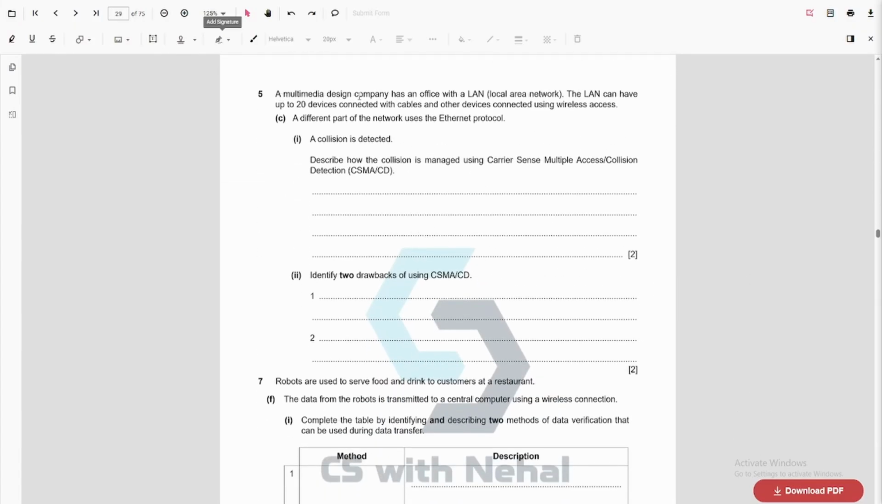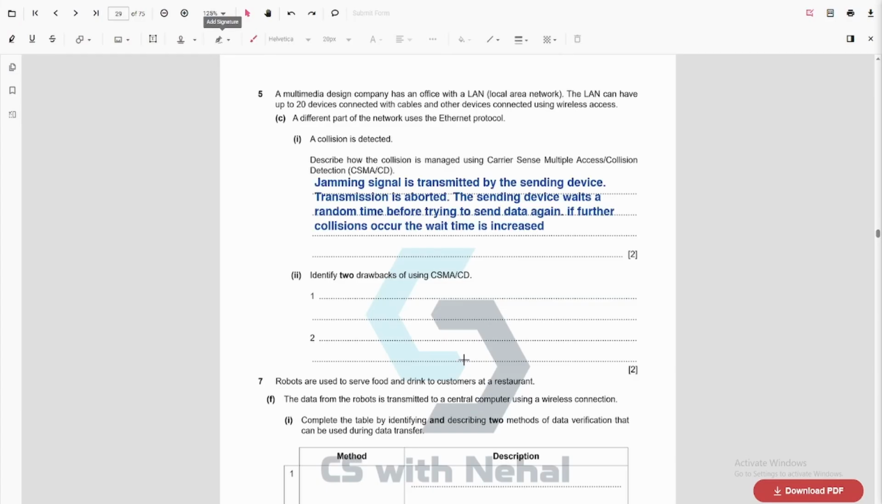A multimedia design company has an office with a LAN. The LAN can have up to 20 devices connected with cables and other devices connected using wireless access. A different part of the network uses Ethernet protocol. Collision is detected. Describe how the collision is managed using carrier sense multiple access with collision detection.